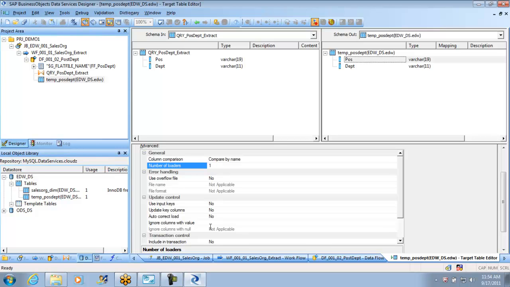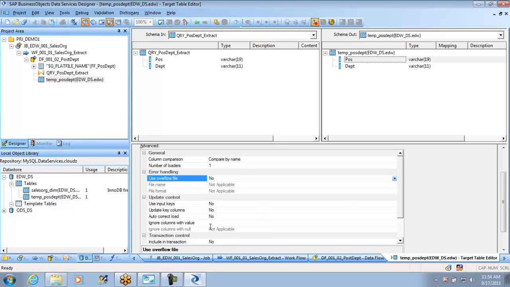It's the same mouth. You can hire a few people and make them eat fries all at once, though there is only one mouth. So there is always a limitation. You can increase the number of loaders to 2, 3 or 5. If you go beyond that, your job server will not be capable of doing it. By default it is 1, but you can always make it 2 or 3.